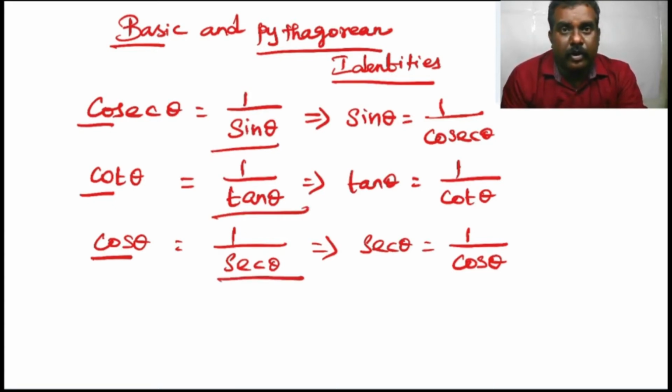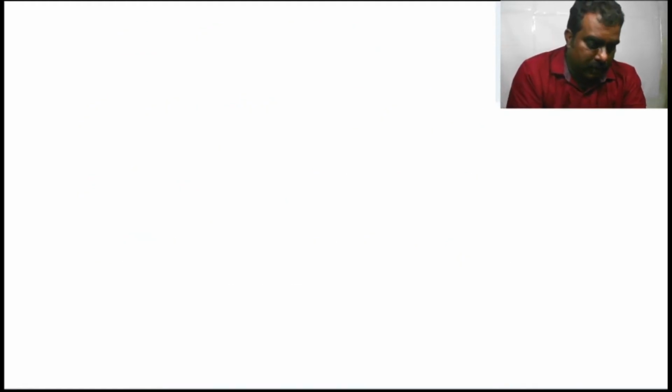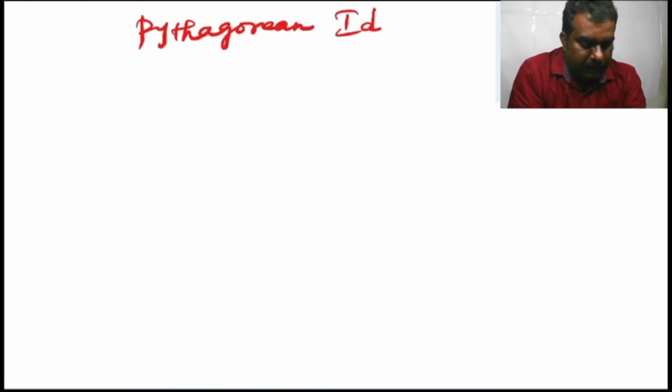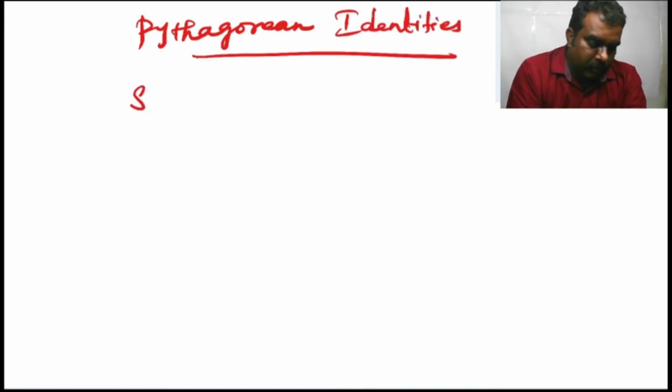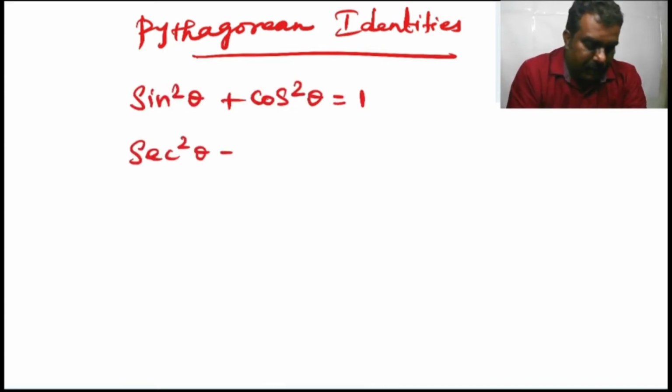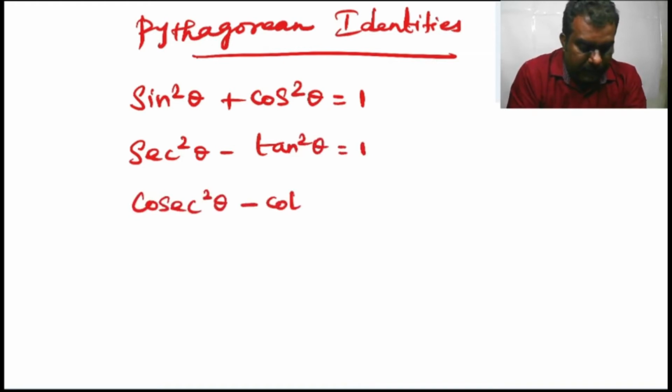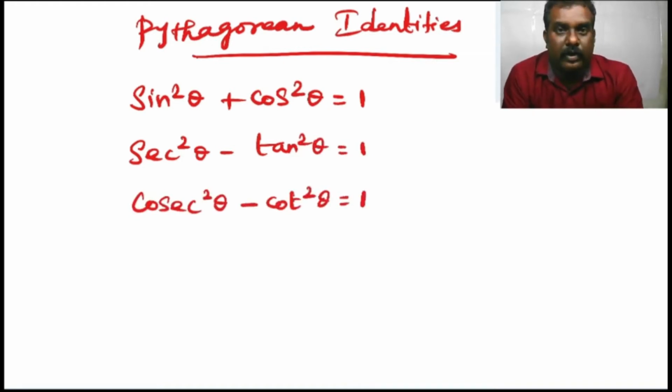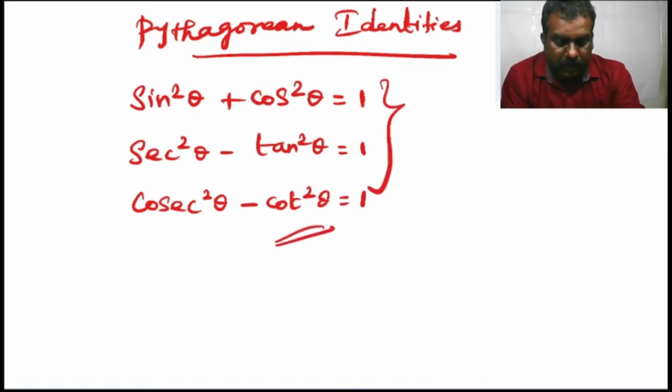Next we can go for Pythagorean identities. Sin square theta plus cos square theta is equal to 1. Secant square theta minus tan square theta is equal to 1. Cosecant square theta minus cot square theta is equal to 1. Here you can see the Pythagorean relationship clearly.